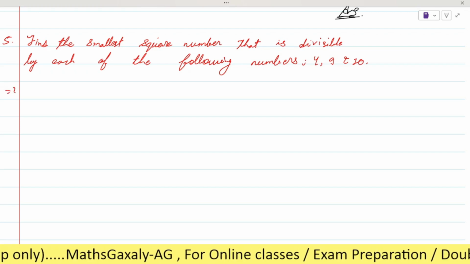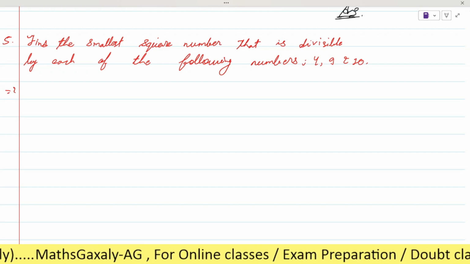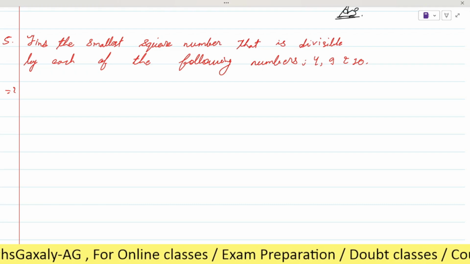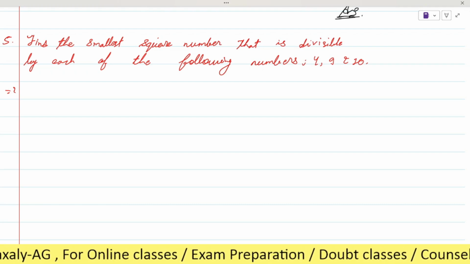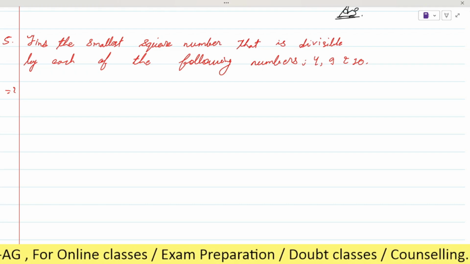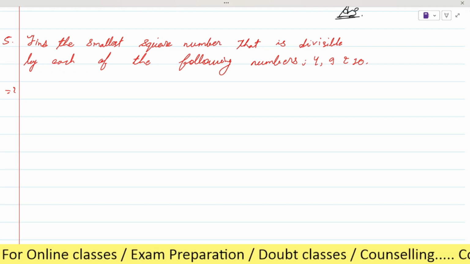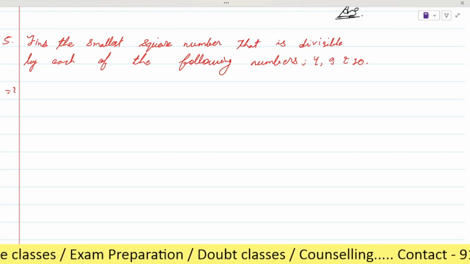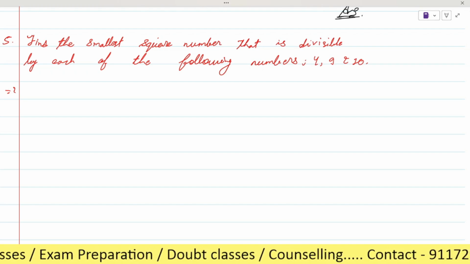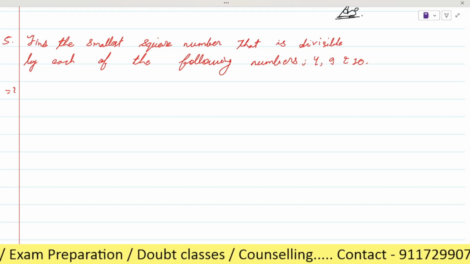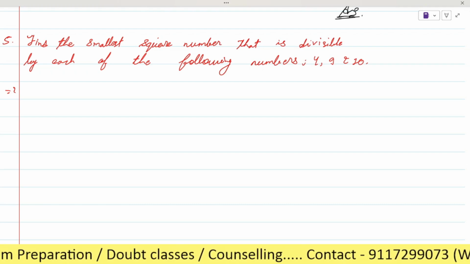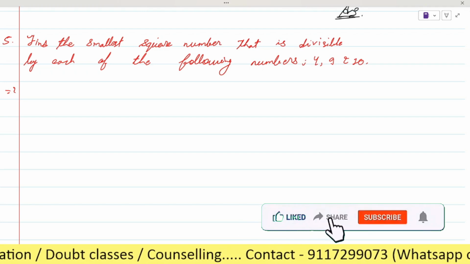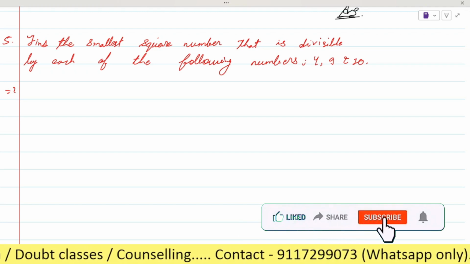Yes, sir. So here we have to find the smallest square number that is divisible by each of the following numbers 4, 9 and 10. Is it clear? Yes, sir. Okay, or any doubt, just tell me, did you understand the question or not? I understood the question, sir. So we have the question now. We have to find the smallest square number which can be divided by 4, 9, and 10.